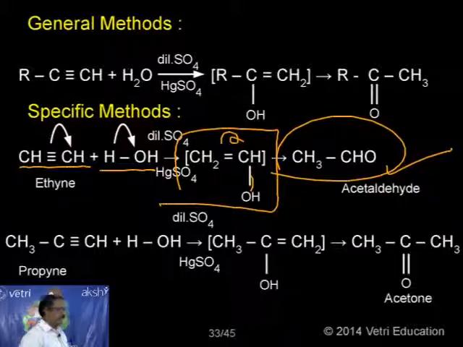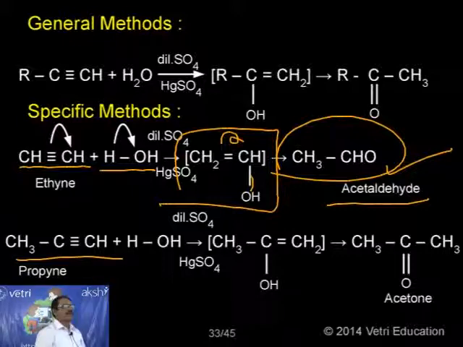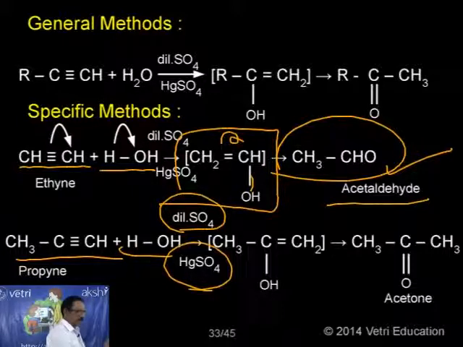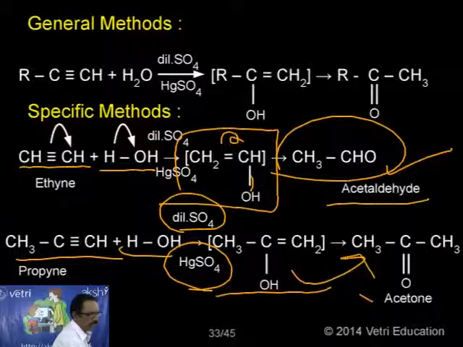So acetylene, on addition of 1 mole of water in presence of dilute sulfuric acid and mercury sulfate, gives acetaldehyde. Suppose instead of acetylene, I use propyne. When I add water in presence of dilute sulfuric acid and mercury sulfate, this is the intermediate, and this is rearranged to give acetone.